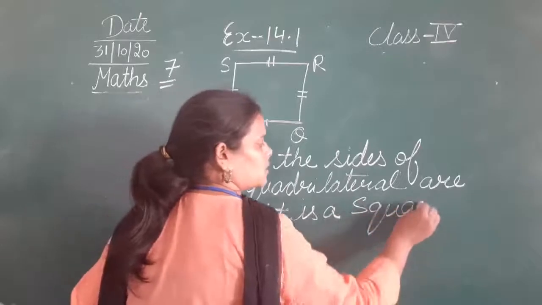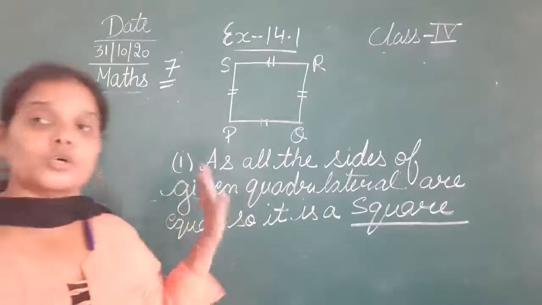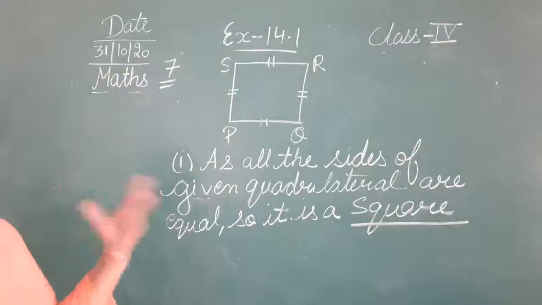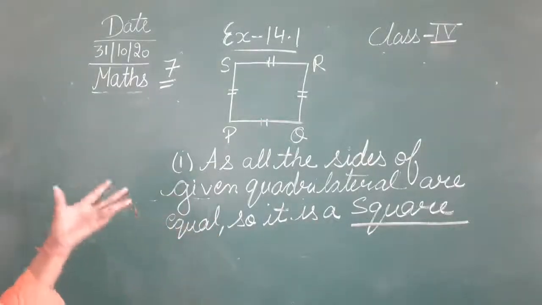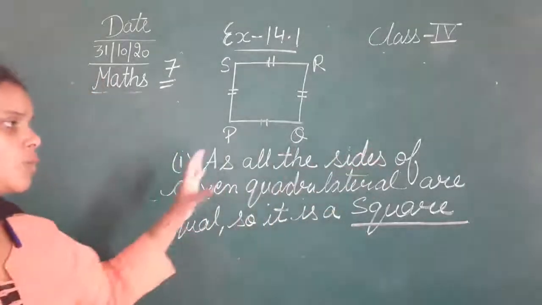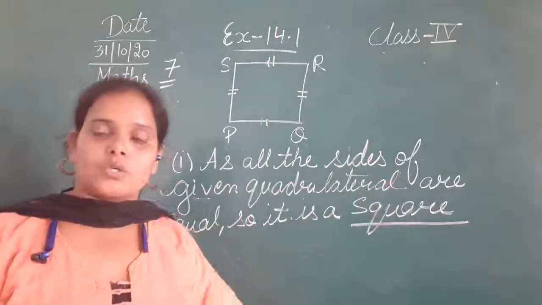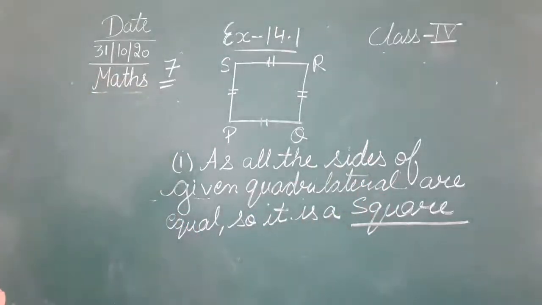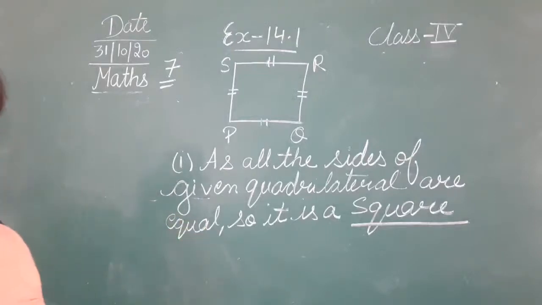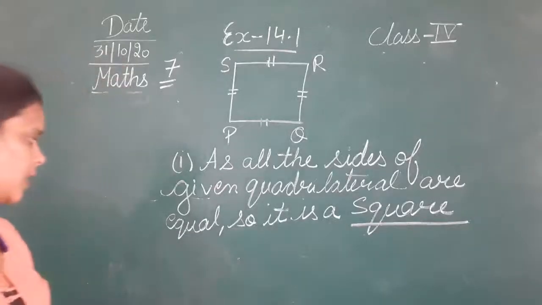It is a square. अच्छा, अगर question में अकेला आप square लिखते हो तो that will be correct also, but I have written the complete sentence so that आपके दिमाग में रहे कि क्यों ये square कहा है हमने. As all the sides of the given quadrilateral are equal, so it is a square. तो ये क्या है? एक square है. इसकी चारों sides आपस में equal हैं तो इसको आप क्या कहेंगे? It is a square as well. So it is a square.